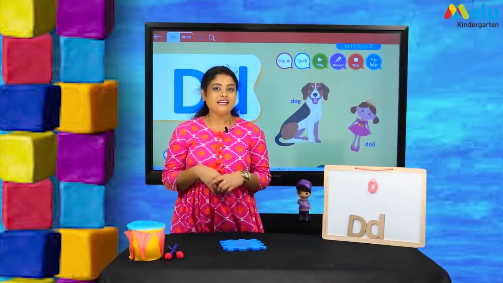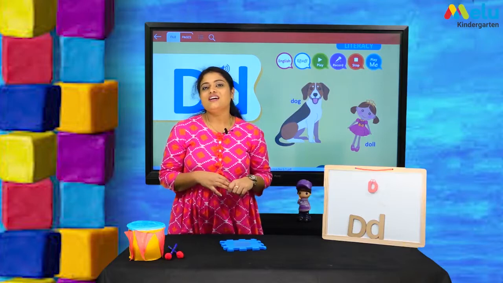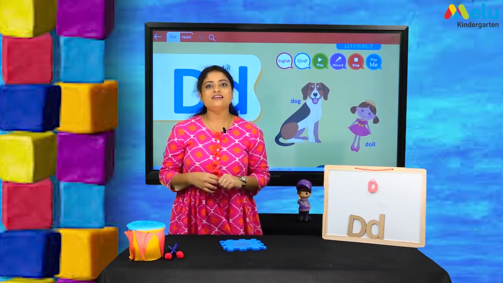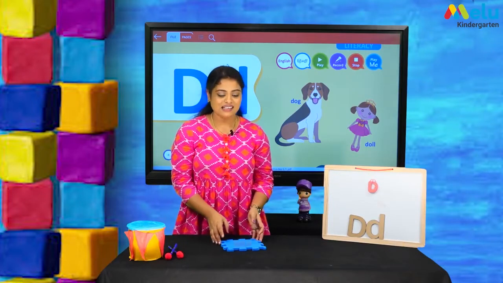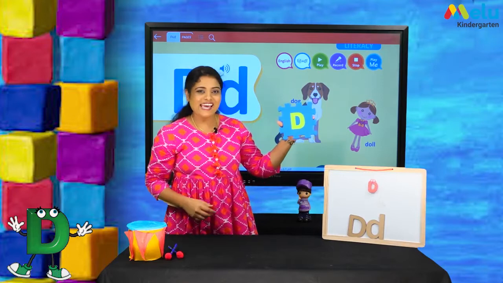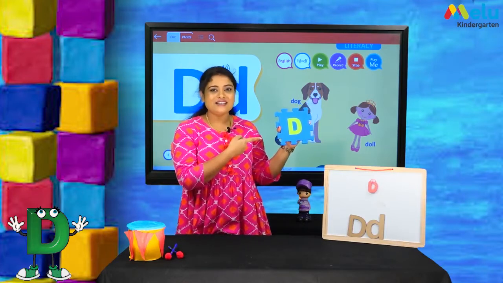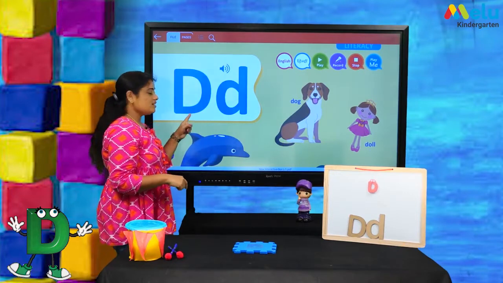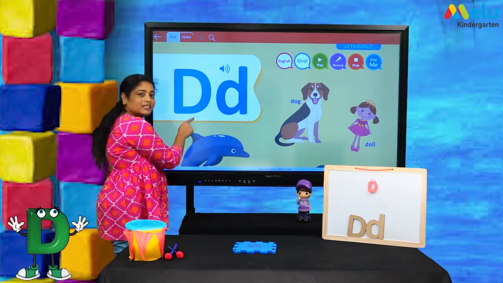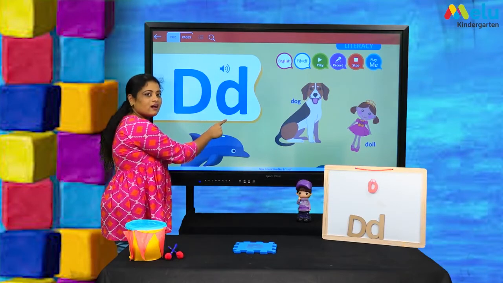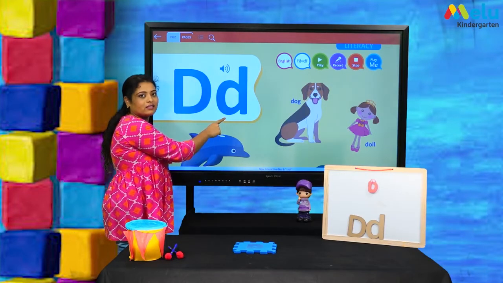So now let's get back into our session. Today we are going to learn a new letter, that is letter D. Yay! This is the capital D and this is the lowercase d.